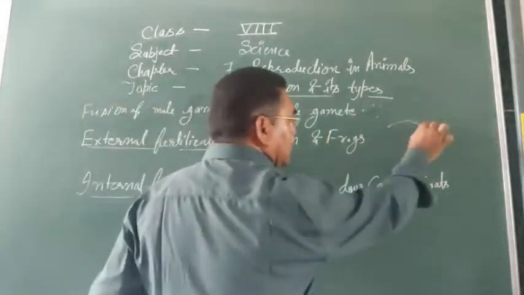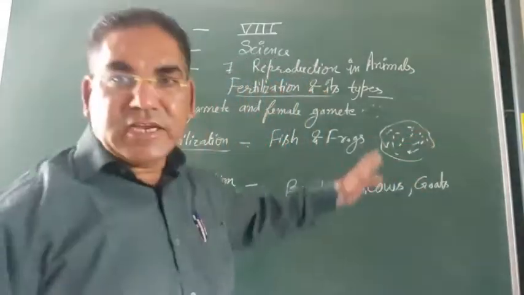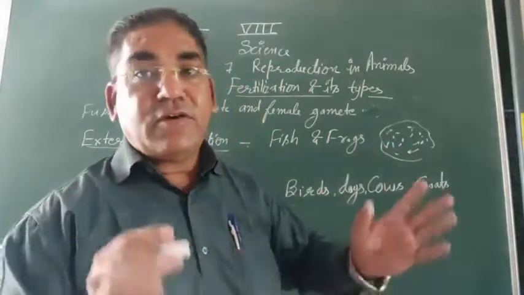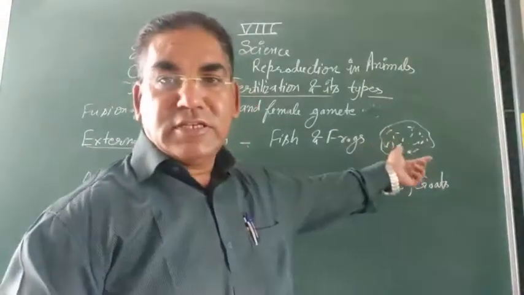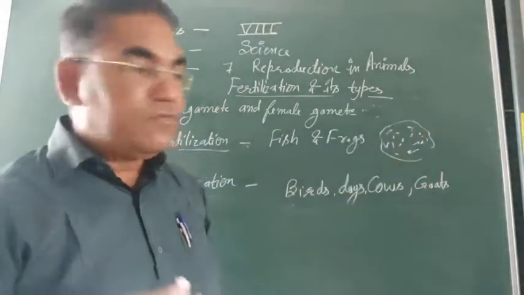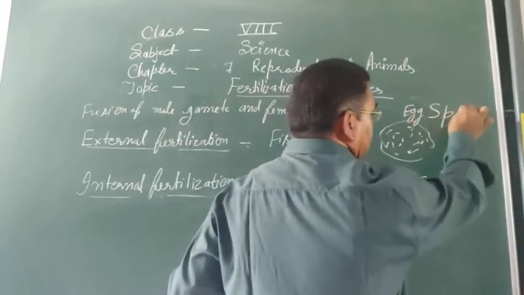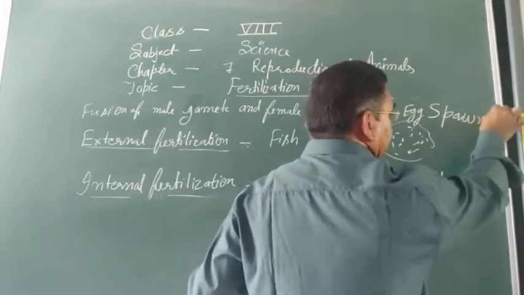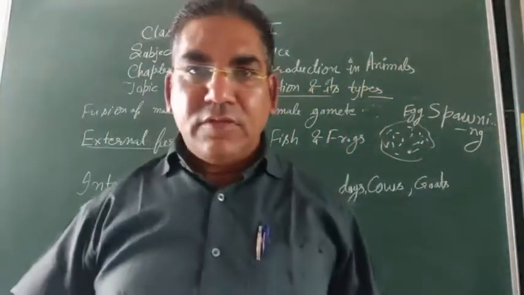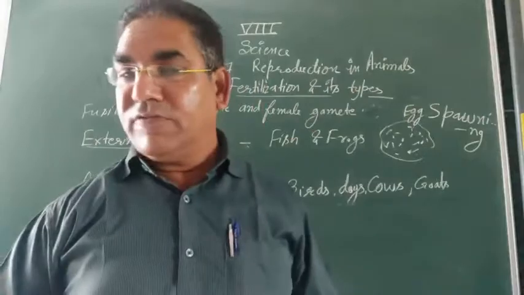In this jelly-like material, all the eggs are protected, do not dry up easily, and stay together. That's why there is the jelly coat. The release of eggs in water is known as egg spawning. What is egg spawning? The process of release of eggs in water by the female.